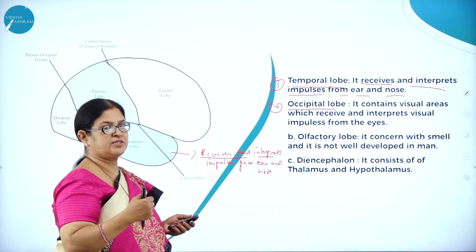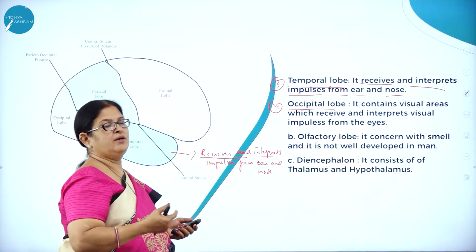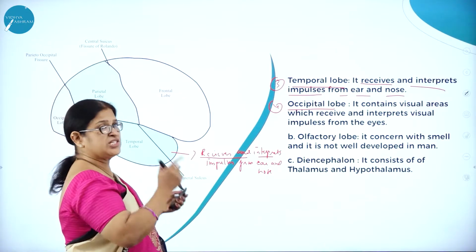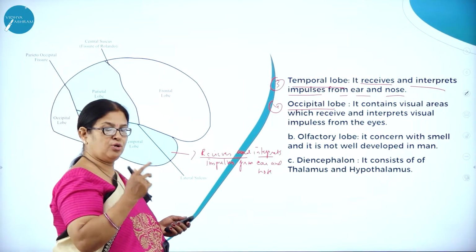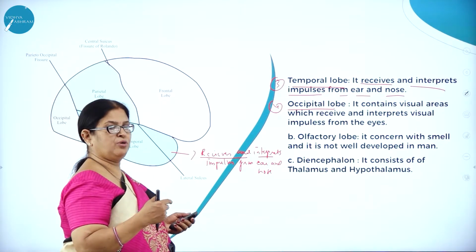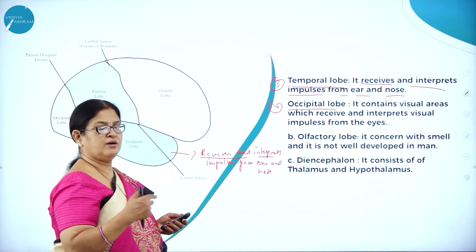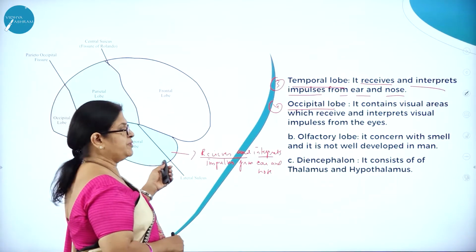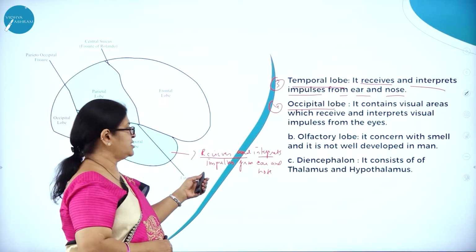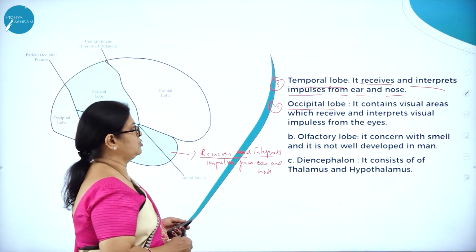Like we hear the sound, we smell the smell, all that is made possible by this particular lobe. Each part of the brain, called the lobes, like frontal, parietal, temporal, occipital lobe, is involved in various functions. For example, the temporal lobe is involved in receiving and interpreting impulses from ear and nose.